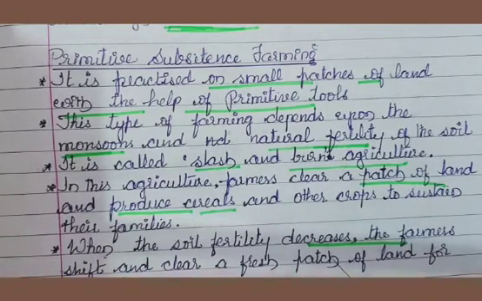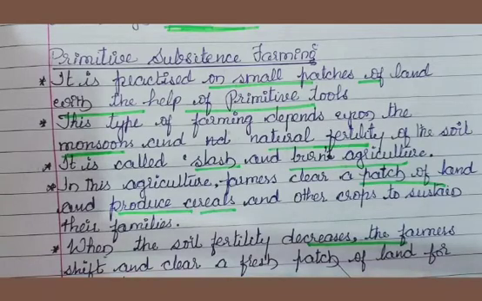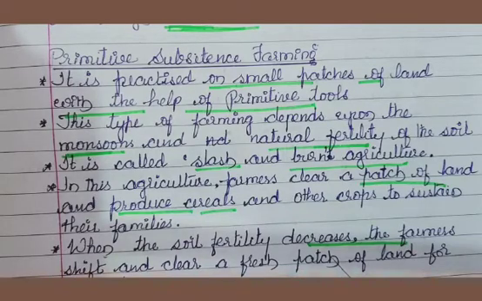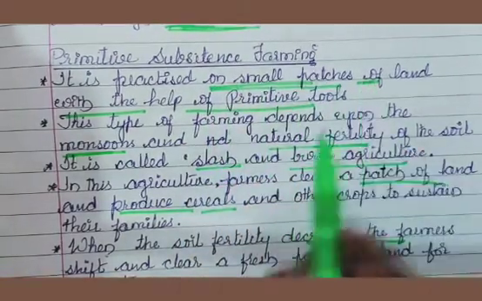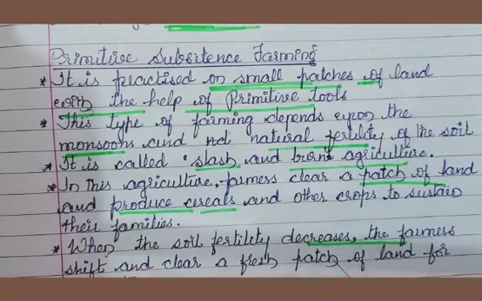First, we will talk about primitive subsistence farming. What is primitive subsistence farming? This type of farming is still practiced in a few pockets of India, not everywhere. It is practiced on small patches of land with primitive tools. What are the primitive tools? Like the hoe and digging sticks. They do not depend on hired laborers; family members themselves work in the agricultural field.